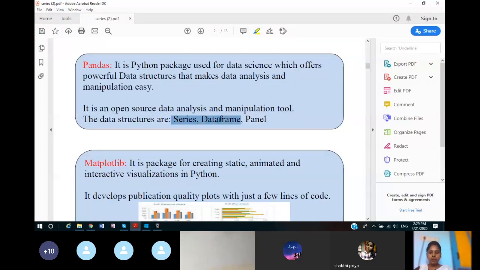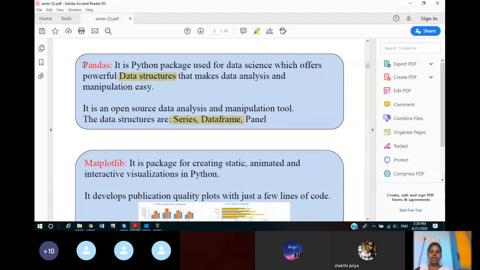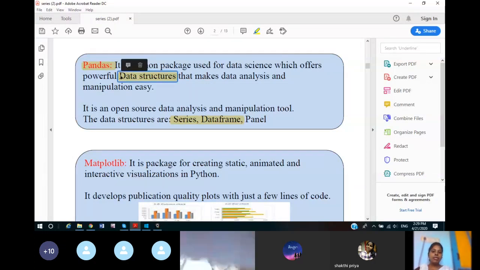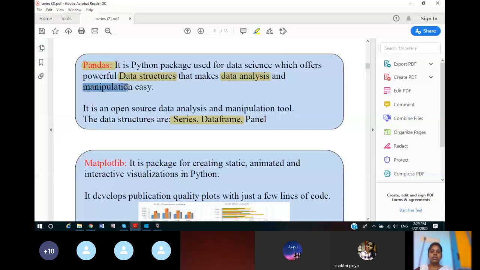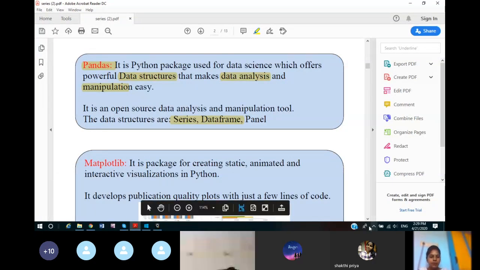You can see in your computer this. Now these series and data frame data structures we are going to study this year. Again, the term data structure means how you are storing the data. The way in which you store data is called data structure. So this pandas module contains data structures which help in data analysis and manipulation or changes in the data. I think you understood what I told.